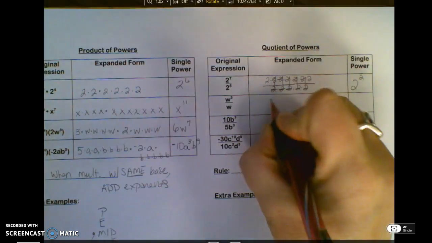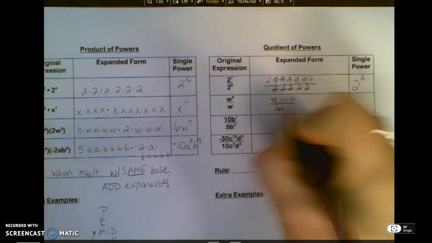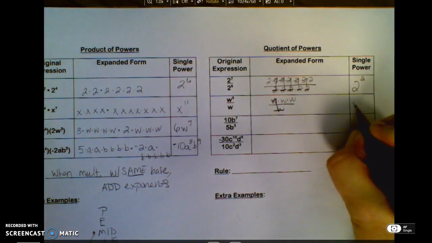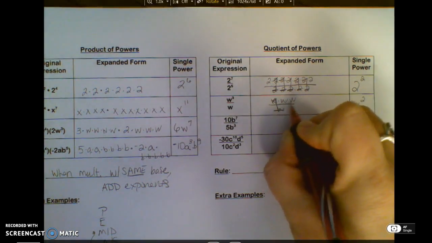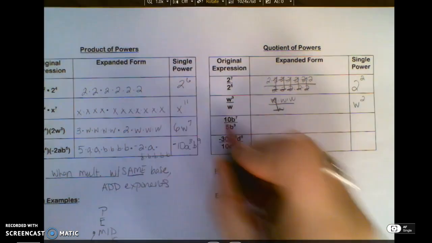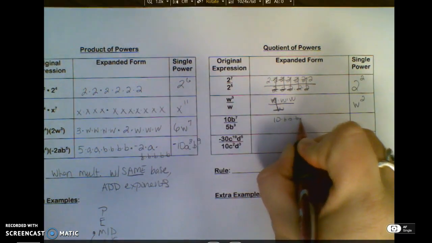Now, W's, I have 3, and I've got 1 in the denominator. Anything divided by itself is 1. So I have 2 W's left that are being multiplied, so that's W squared. Again, left in the numerator. Here I have 10 times B, and I have 7 of those.